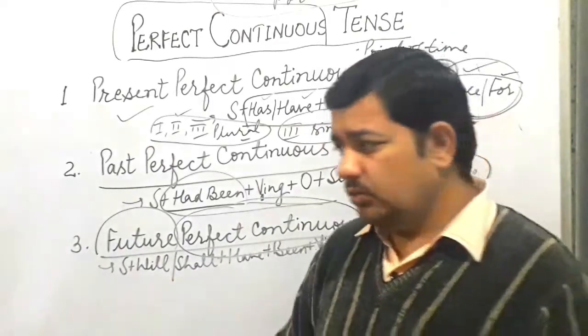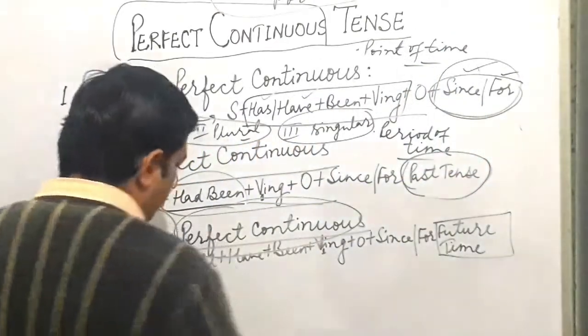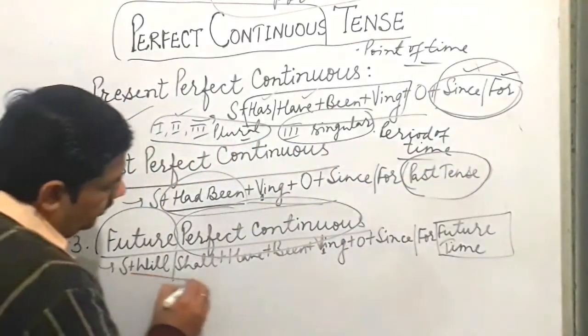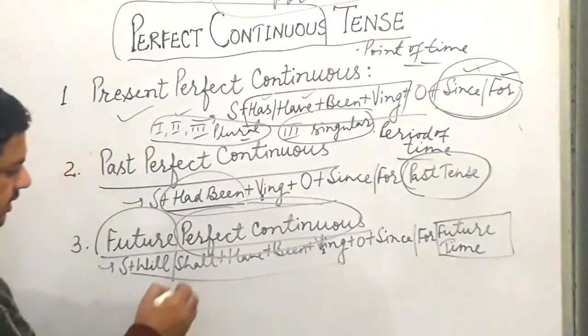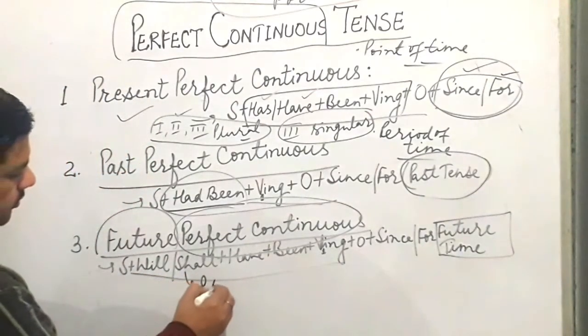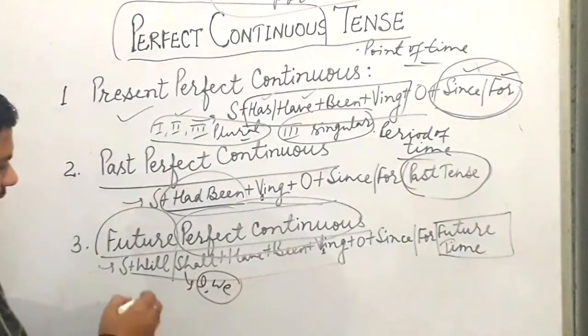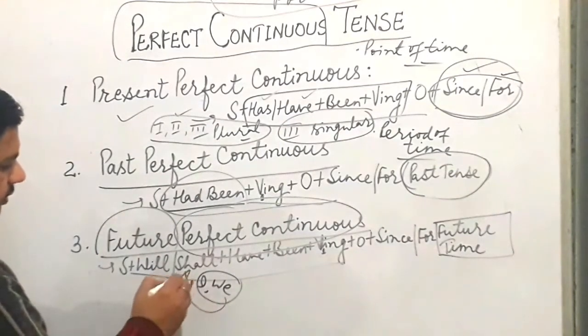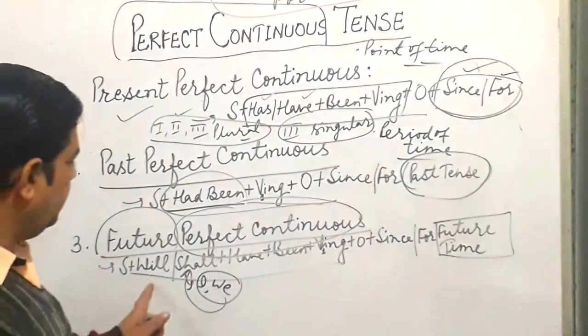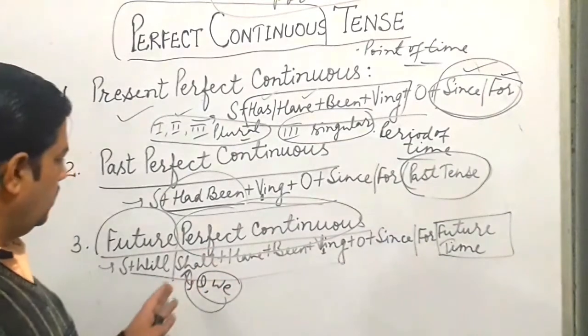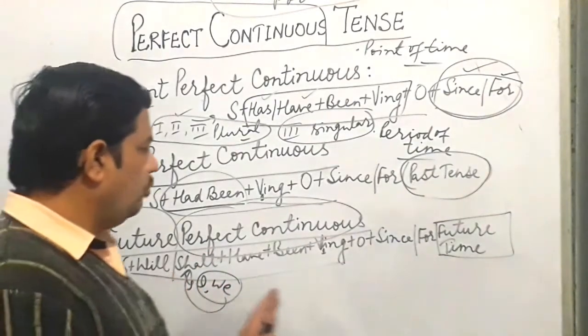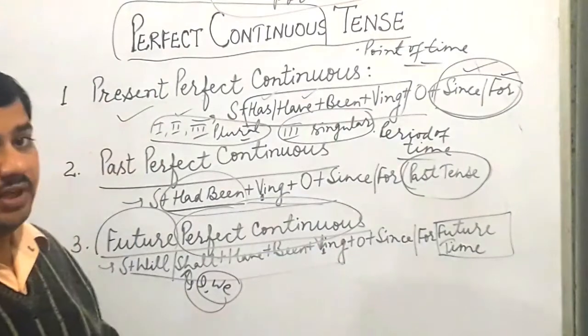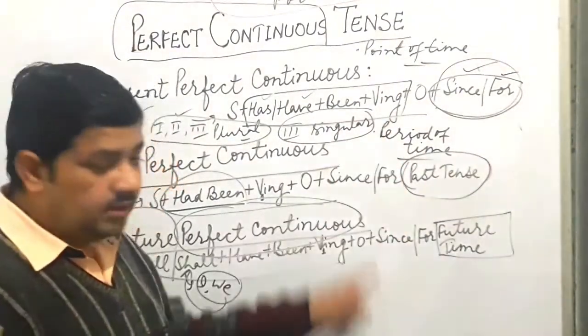Okay, so there also, children, we have to be very particular about the use of helping verbs. We use will have been, shall have been, ing, and for the first person we use I and we. With I and we we use shall, and with other subjects we use will. So the phrases will be will have been, ing, and shall have been, ing. We have to use since, for, like the same.